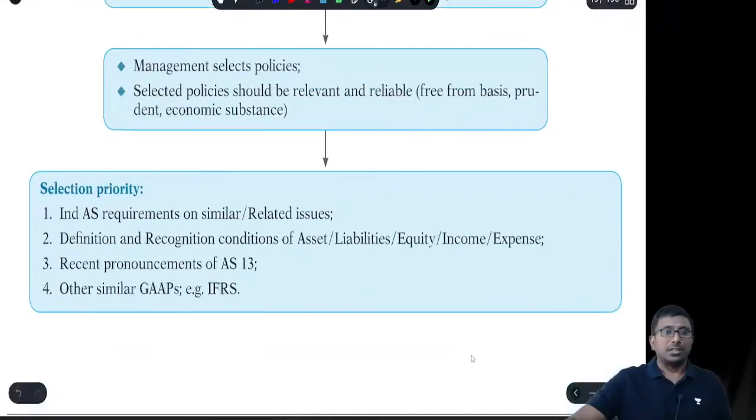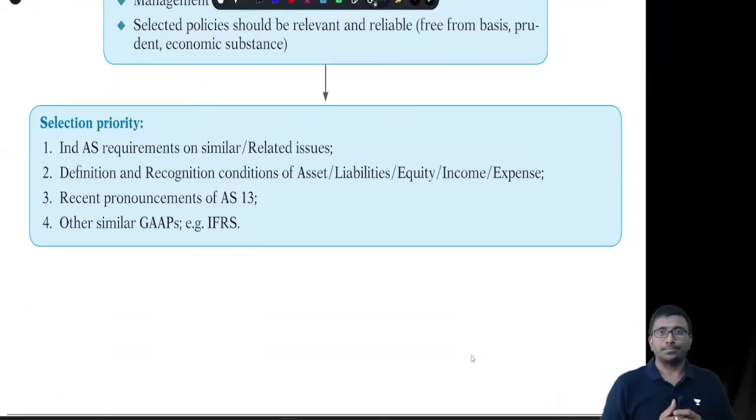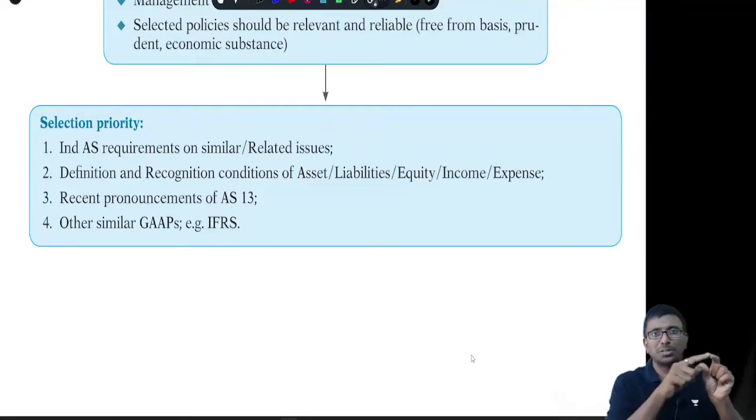Next, what is the priority? How to select it? They have given first and foremost priority: if the Ind AS is directly telling you to follow a policy, or if it has given one or two policies, you can pick from those whichever is relevant to you. So as per the Ind AS requirement, you should follow. Or if there is no direct information in the Ind AS, but IASB or ASB has given guidance on related issues, then you can follow your accounting policy as per that IASB or ASB notification.